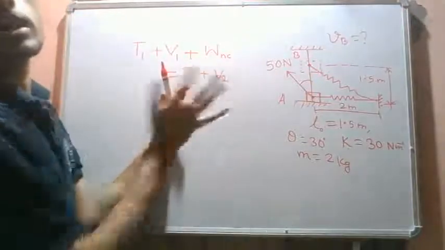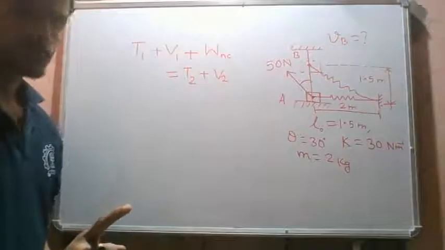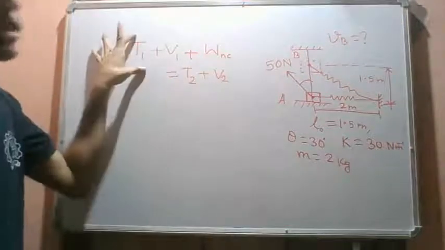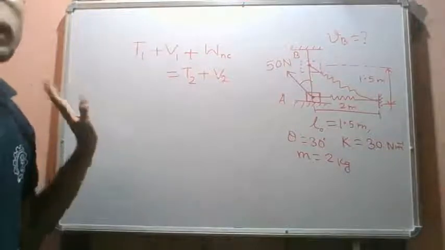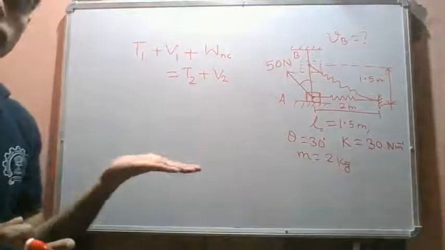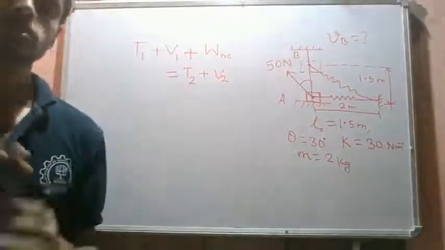This is what we call the law of conservation of energy. It is only valid when we don't have any dissipative forces. It is only a corollary of the work energy principle.